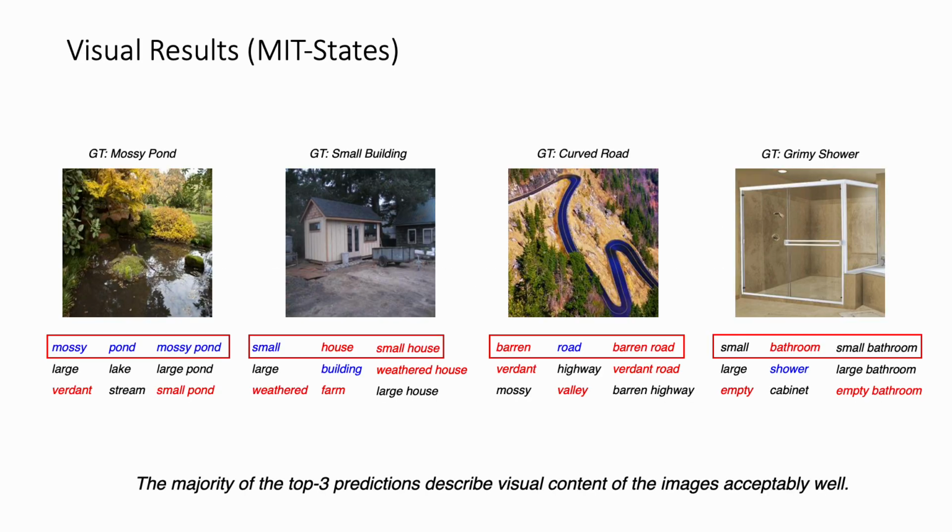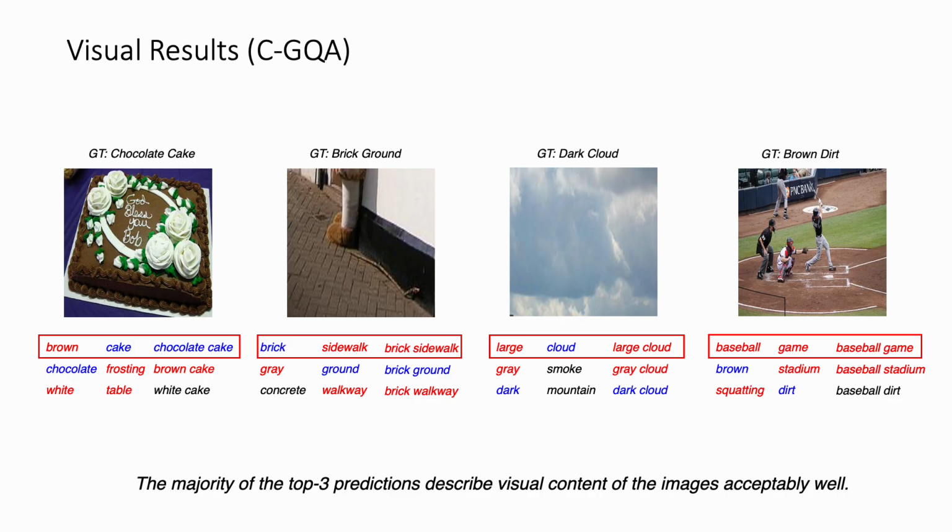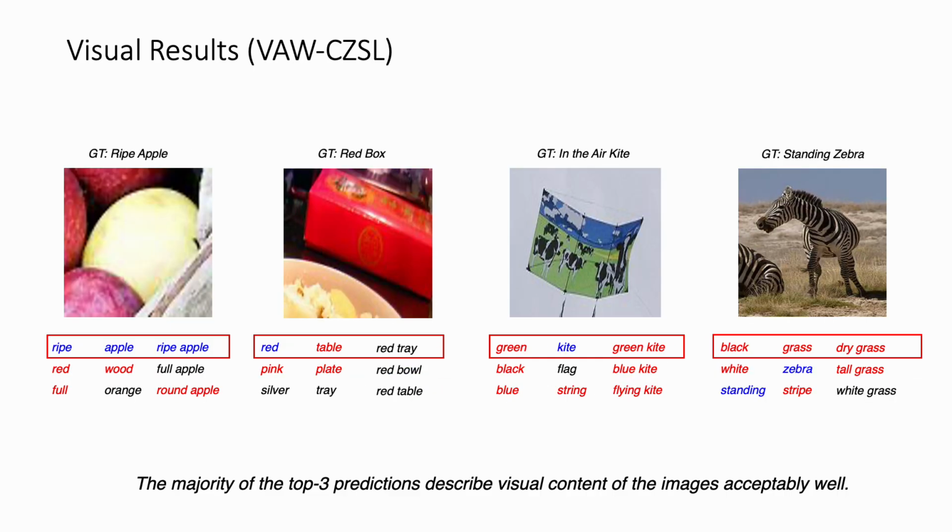Presenting our qualitative results for each image, three columns illustrate the top 3 results for attributes, objects, and compositions. In all instances, the majority of the top 3 predictions describe the visual content of the images acceptably well. We present a similar structure for CGQA as well. We can observe the effect of an input image containing multiple objects as well as objects comprising multiple attributes. Finally, we present qualitative results for VAW and we notice similar results with previous datasets.